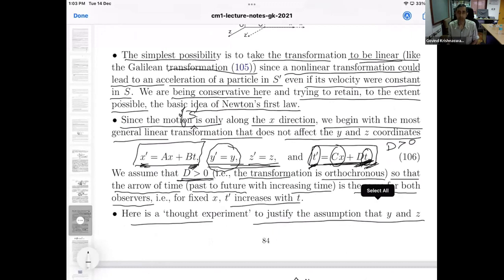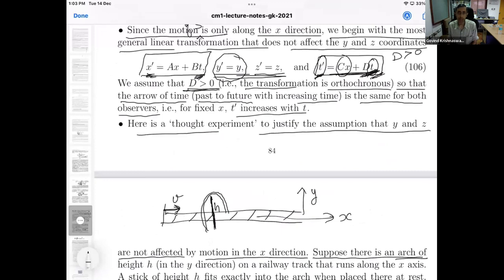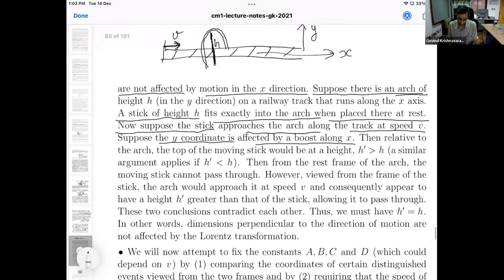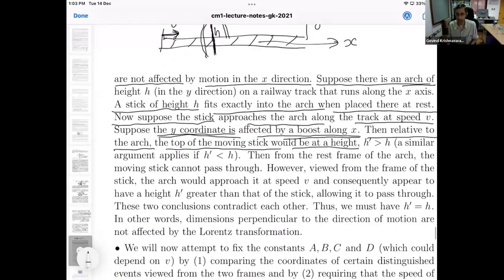So let us work through reductio ad absurdum. That is, we will suppose that coordinates in the perpendicular direction are affected. Suppose the y coordinate is affected by the boost along x, then relative to the arch, the top of the moving stick would not have height h, it will have some other height. Let us call that height h prime. For definiteness, let us suppose that h prime is greater than h. A similar argument can be made when h prime is less than h.